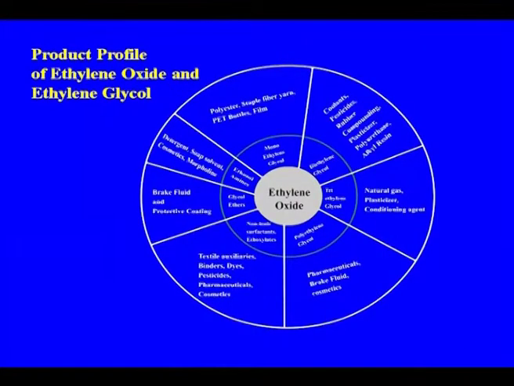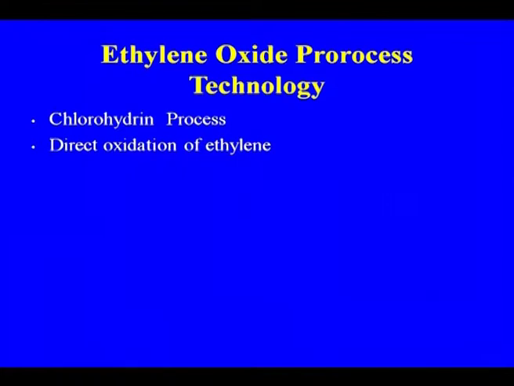This is the product profile of ethylene oxide. From ethylene oxide, these are the major products derived, and they find application in various areas: monoethylene glycol, diethylene glycol, triethylene glycol, polyethylene glycol, non-ionic surfactants, ethoxylates and glycol ethers. These are the major outlets for ethylene oxide, from where you can see the large number of petrochemical intermediates that we are making. Now, let us discuss the process of ethylene oxide. There are two processes: the chlorohydrin process and direct oxidation of ethylene.